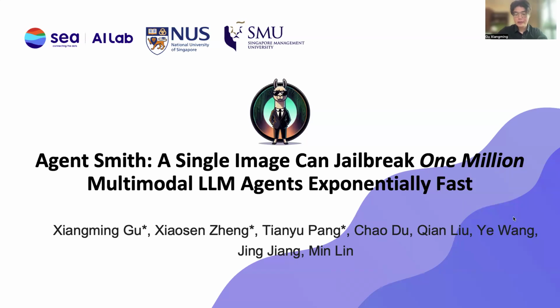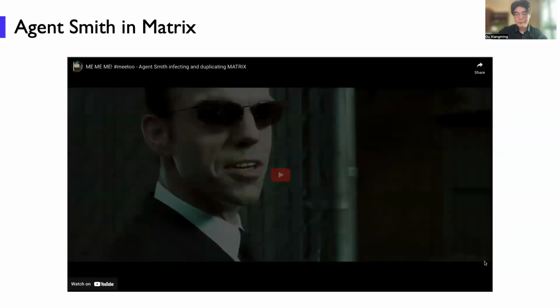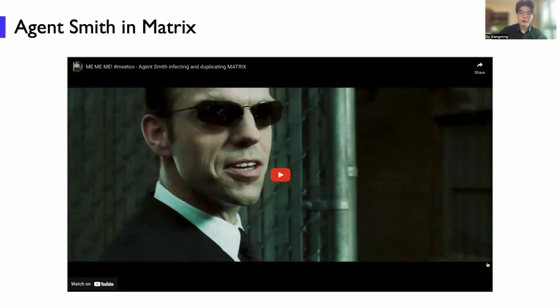Today I will give a presentation about our ICML 2024 paper, Agent Smith: A single image can jailbreak 1 million multimodal large language model agents exponentially fast. So let's get started. I believe all of you have heard about the movie The Matrix. Actually, Agent Smith is the character in this classic movie.